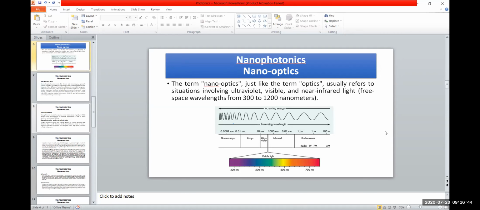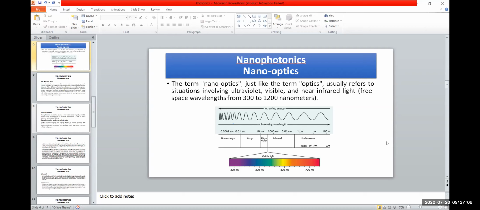This is the EM spectrum. You already know about this spectrum. This is the whole band, the visible one, ultraviolet, X-rays, gamma rays on the left with high energy, increasing energy, and on the right-hand side, infrared and radio waves with decreasing energy, increasing wavelength. In a similar way, on the left side, the wavelength is decreasing and energy is increasing.